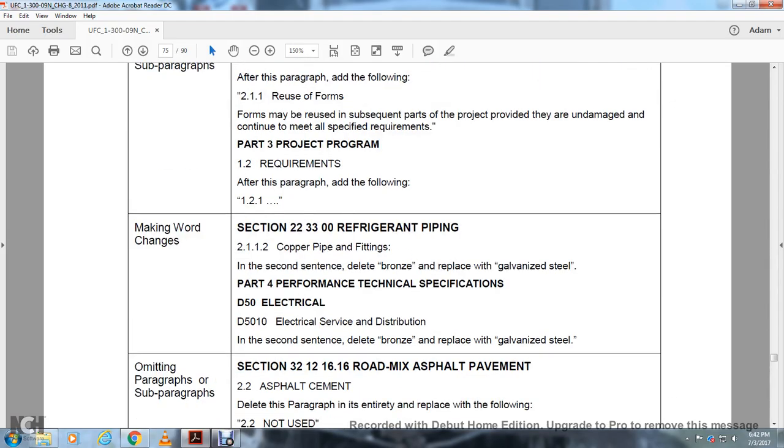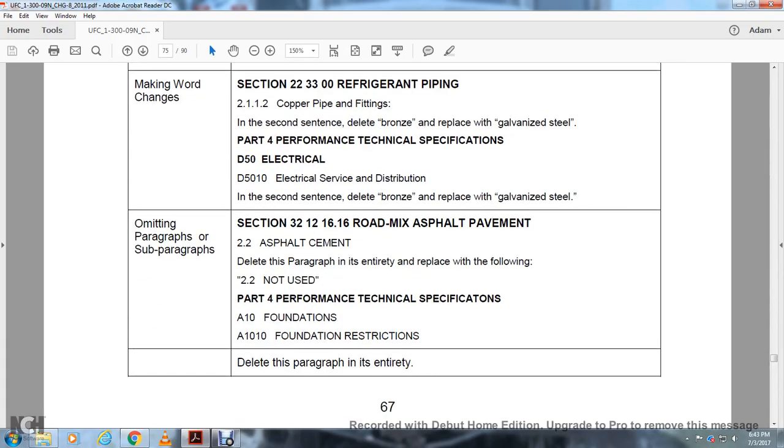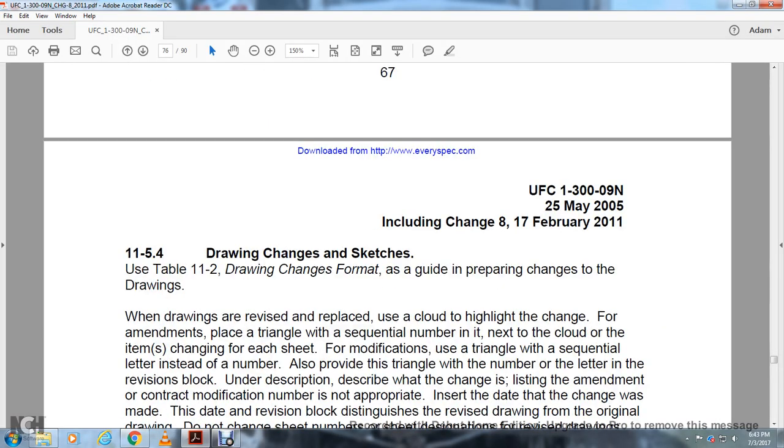Marking the words. Section 223300 Refrigerating Pipe, copper pipe fittings: in the second sentence delete the bronze and replace with galvanized steel. Part 4 performance technical specifications, D50 Electrical, D5010 Electrical Service Distribution: in the second sentence delete the bronze and replace with galvanized steel. Paragraphs and subparagraphs, section 3212 Road Mix Asphalt Pavement, asphalt cement 22: delete this paragraph entirely and replace with the following: T2 not used. Part 4 performance technical specification A10 Foundation, A1010 Foundation restrictions: delete this paragraph in its entirety.